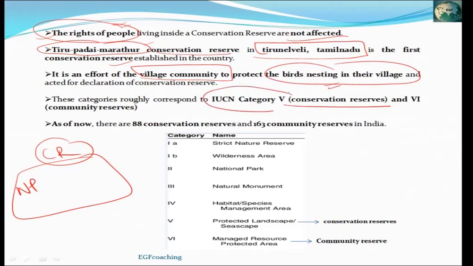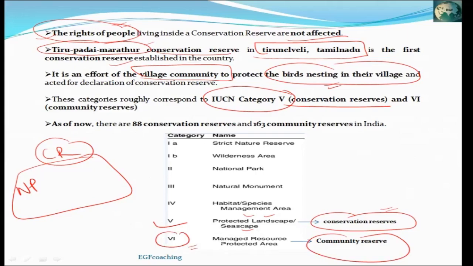Conservation reserves are included in IUCN category number 5. In this category, protected landscape and seascape is present. Along with it, conservation reserve is also included in it. And the community reserve is included in IUCN category 6, which also includes managed resource protected area. As of now, in India, there are 88 conservation reserves and 163 community reserves.